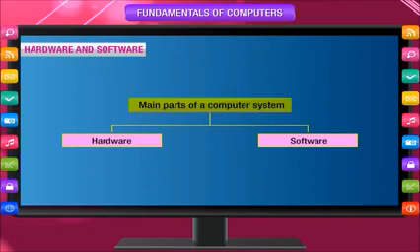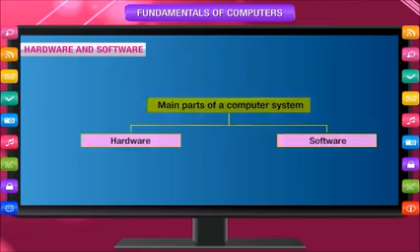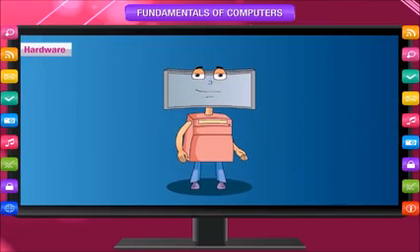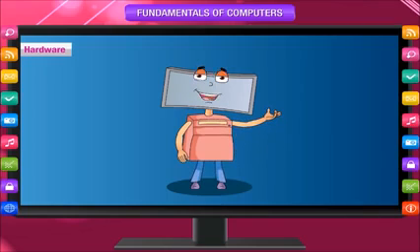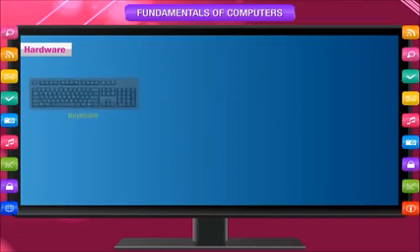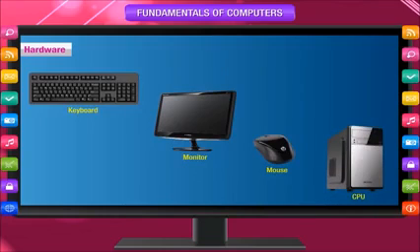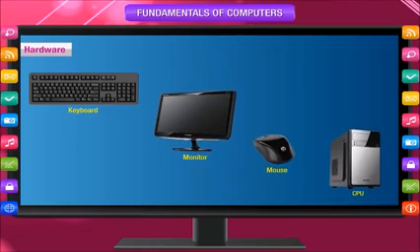Hardware and software. There are two main parts of a computer system: hardware and software. Hardware. The physical parts of a computer are called hardware. The hardware is any part of a computer that you can see and touch. The important hardware parts of a computer system are keyboard, monitor, mouse, CPU.